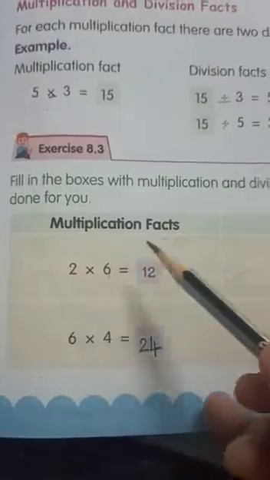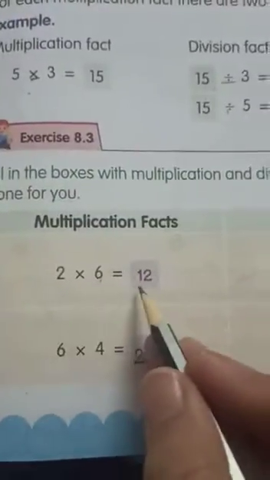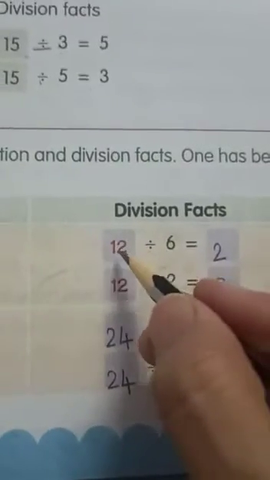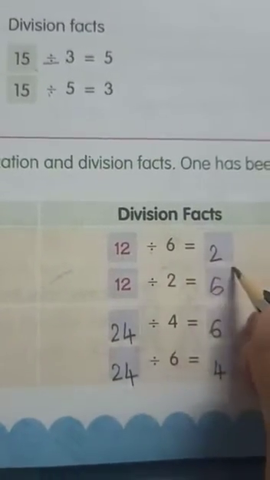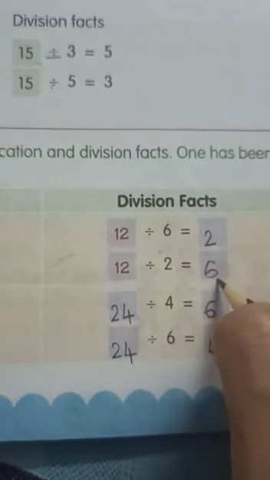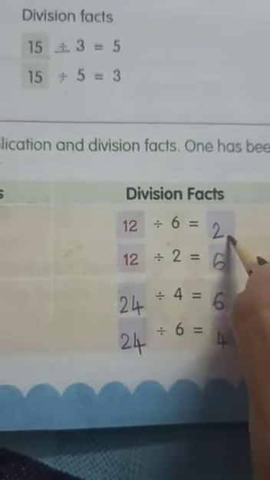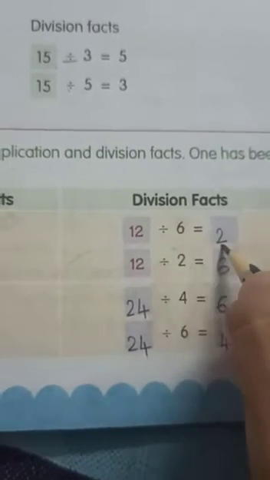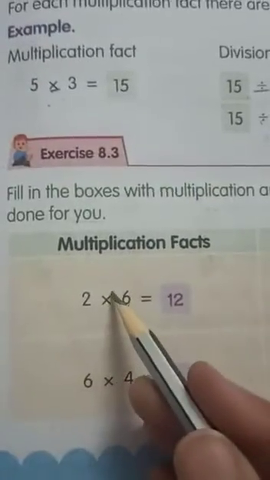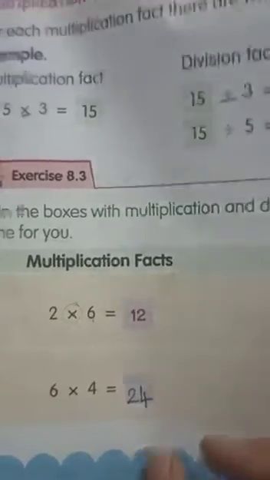Now you have to write the multiplication facts and also the division facts. 2 sixes are 12. Here, 12 divided by 6 is equal to 2, or 12 divided by 2 is equal to 6. See, we are changing this. If we divide 12 by 6, we get 2. If we divide 12 by 2, we get 6. These are division facts and this is a multiplication fact. 2 sixes are 12.